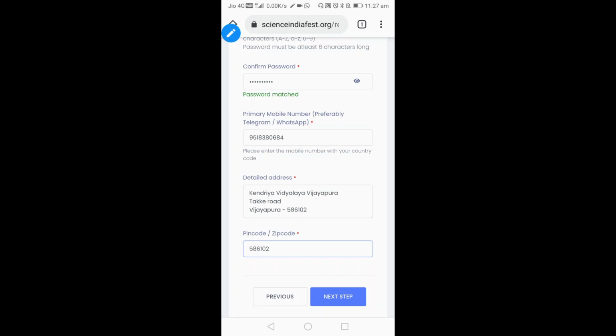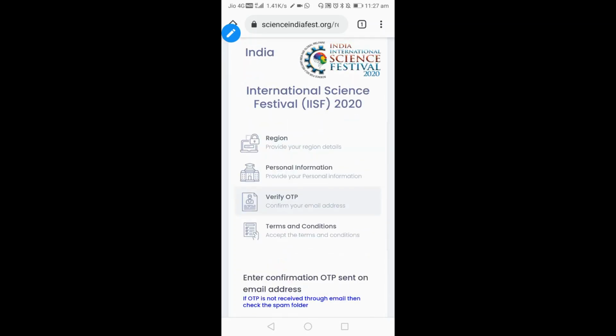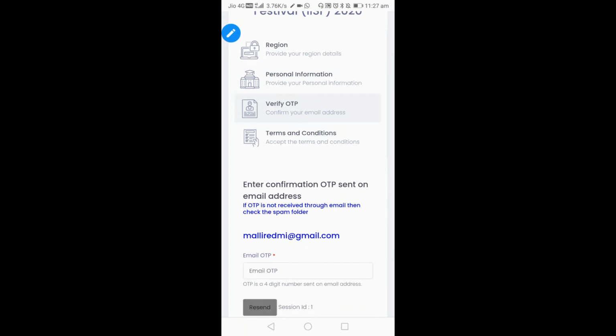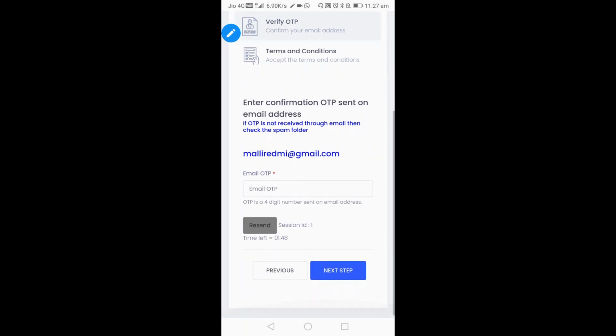Then the next step, click on the next step, and enter the confirmation OTP sent. So an email OTP has been sent to the email address, that's what they are saying. So what I have to do now is go to my Gmail and check. Time is left, so within that time only I have to do that.